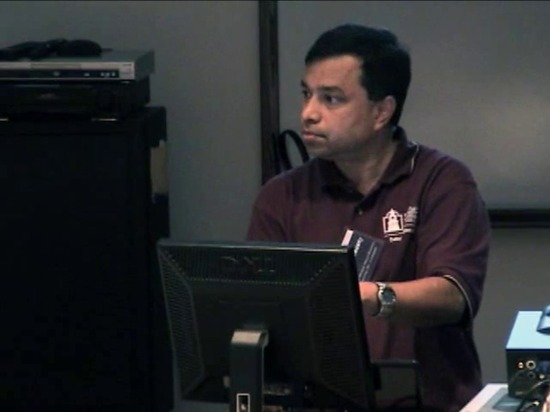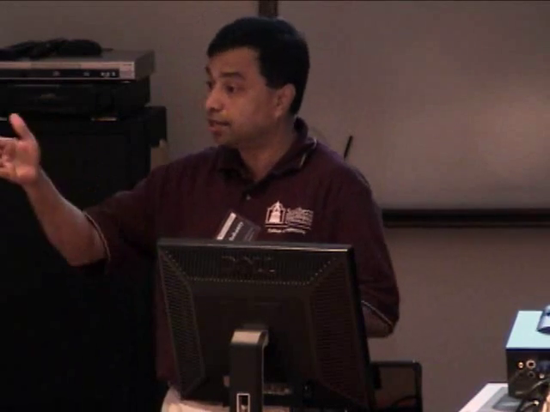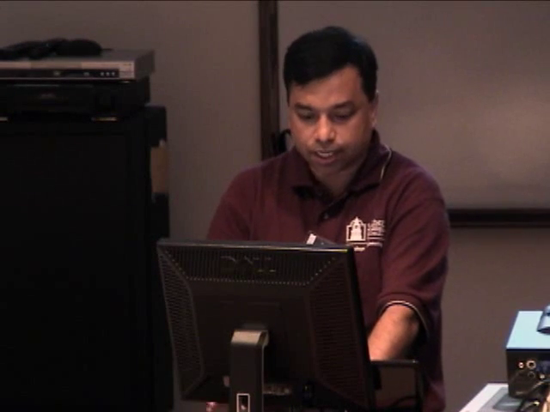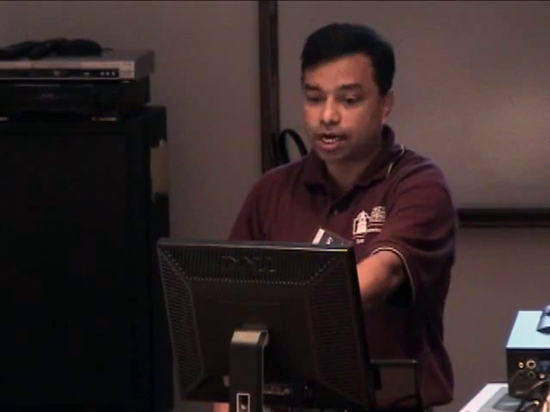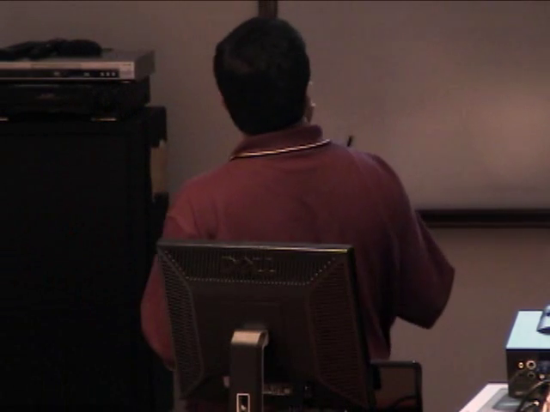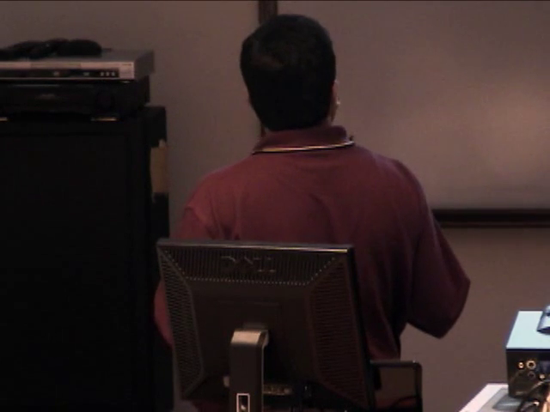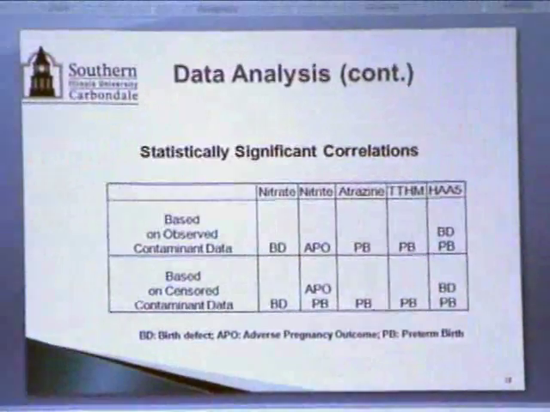Did you go ahead and calculate the actual p-value of the correlation? So are there any that are actually maybe 99.99%? No, there was none. The best I got was 93%. With one of these, I do not remember, but I can share that with you. Look, this was the finding. Even at that level of generosity, we could not correlate the effect with, say, nitrite, with atrazine, with trichloromethane, and our conclusion is